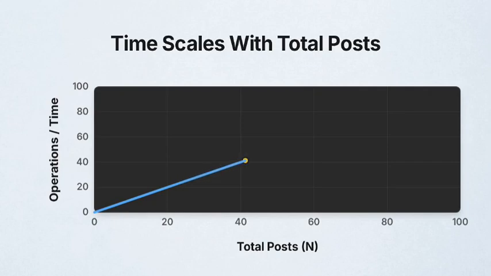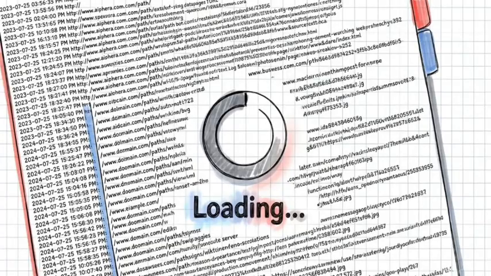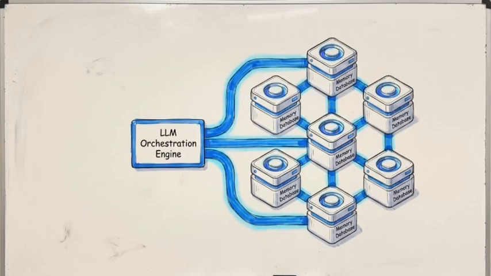The time required to complete that scan scales in perfect one-to-one parallel with the total number of posts. While the webhook trigger processes instantly no matter what, the verification log scan grows increasingly heavy and slow with every single post added over the lifespan of the system. O of n logic is acceptable for minor administrative tasks, but deploying it in the critical path of a high-volume data router guarantees inevitable latency degradation.